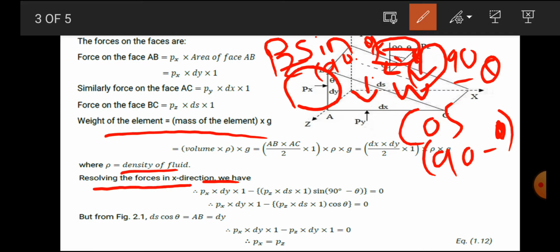Now you can see in your figure first. This force first, we consider px, which moves from left to right. That will be considered in the form of pressure force, so we consider pressure into area. Pressure into area will be px into dy into 1. We already discussed that: px dy into 1.